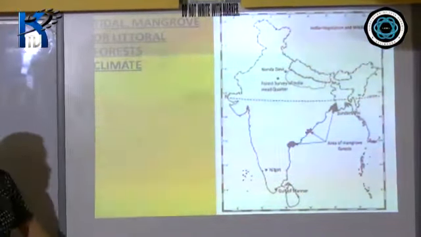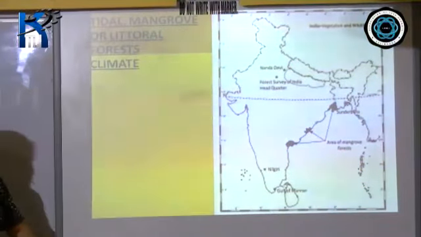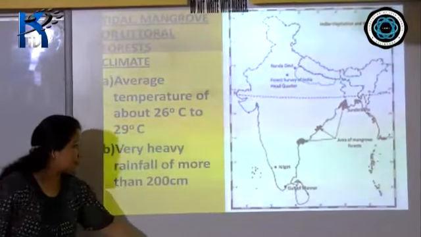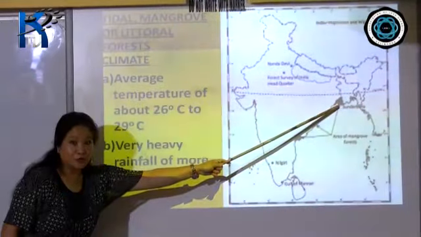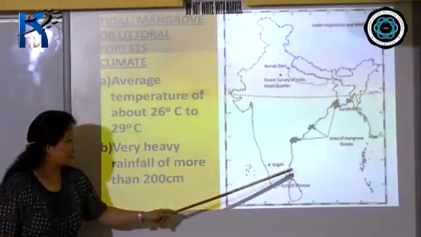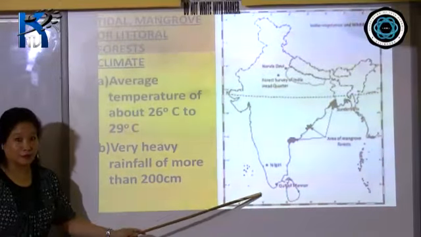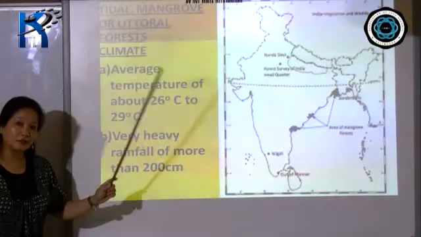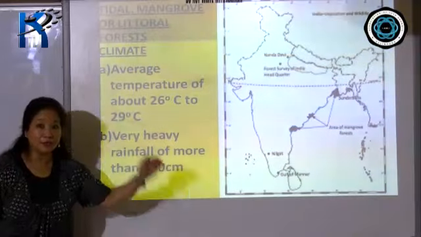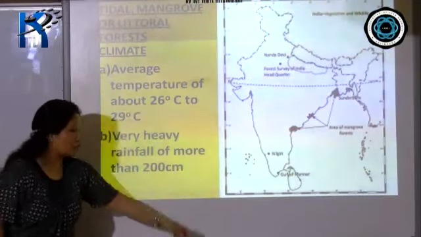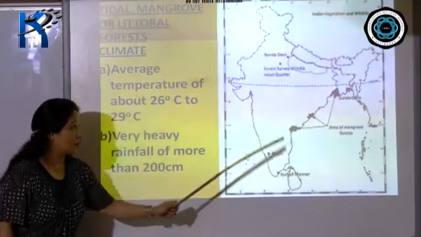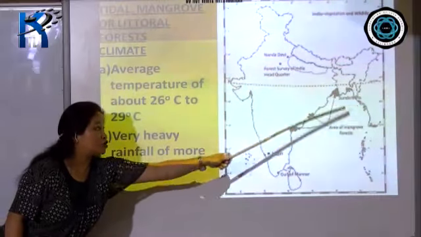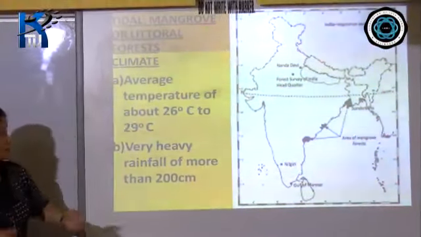another one, as we see, is tidal. It's mentioned mangrove, or it's also called littoral forest. Okay, these are found in the coastal areas, as it's mentioned here. The famous Sundarbans, along the deltas over here. It's not found in the western coast, remember, because there are no deltas over here, because you don't have rivers flowing here. I did it in the first chapter on climate because of the elevation. The rivers draining here are all draining into the Bay of Bengal, forming deltas. So this is Kaveri, Mahanadi. Then we have the entire region over here, the Sundarbans, which is shared both by India as well as Bangladesh.